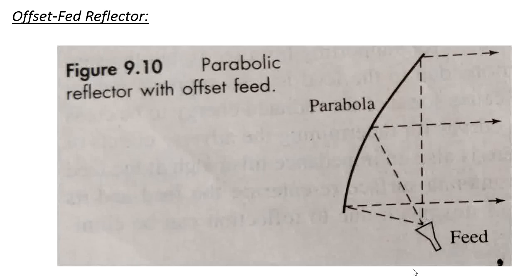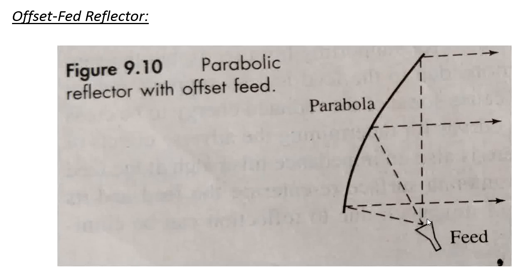Whenever the feed emits the signal, it always falls onto the surface of the parabolic antenna, and the radiation is reflected in the direction parallel to the parabolic axis here. The feed is away from the reflected radiation.